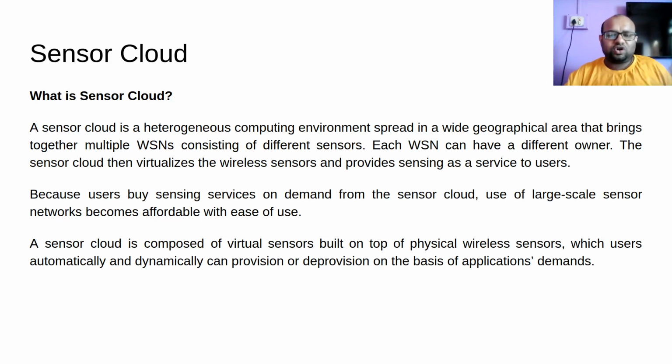When I no longer need more processing, the processors that were given to me would be taken away. Based on how much processing I used, my billing will be done. Similarly here also, based on what sensing I need to do, my virtual sensors will be allocated to me, provisioned to me, and when I no longer need that virtual sensor, it will be deprovisioned from me.